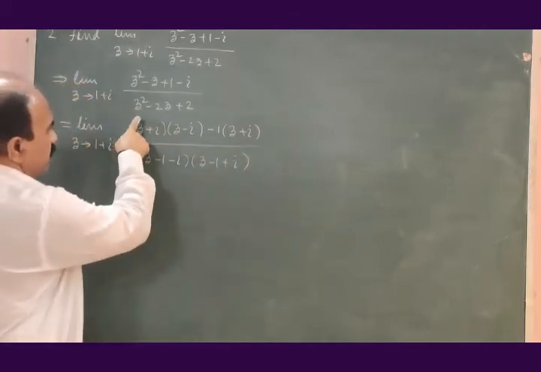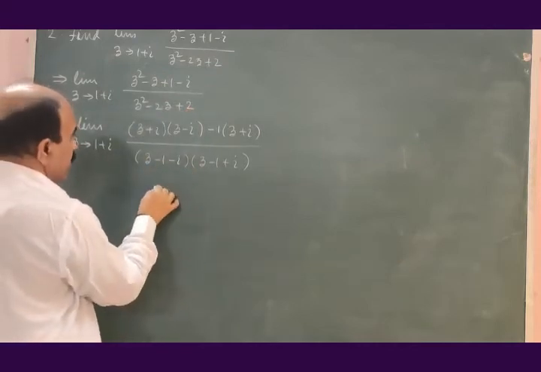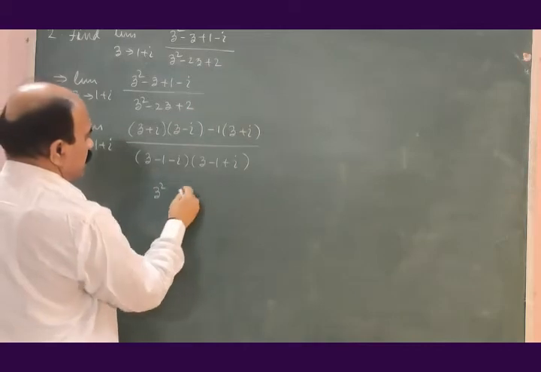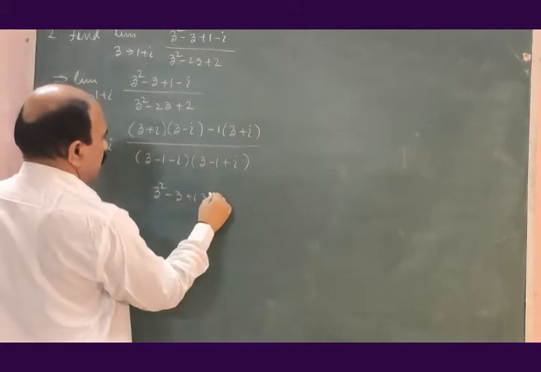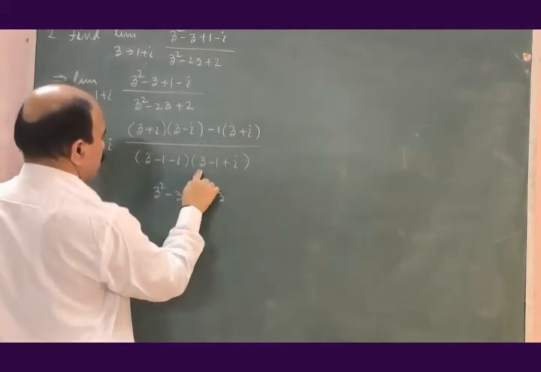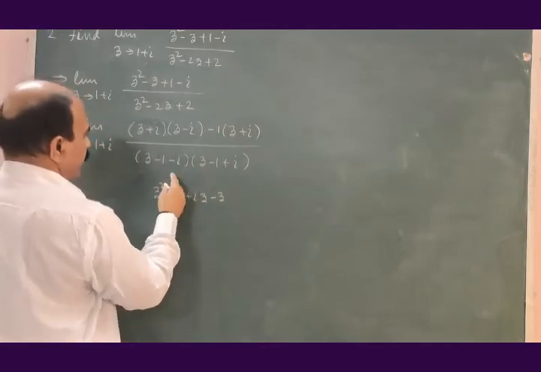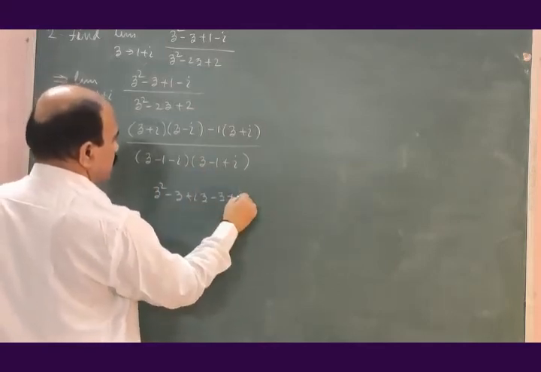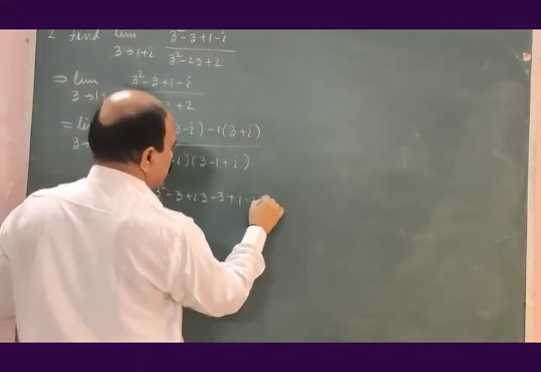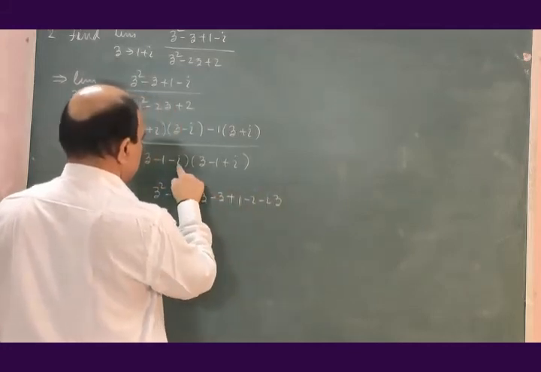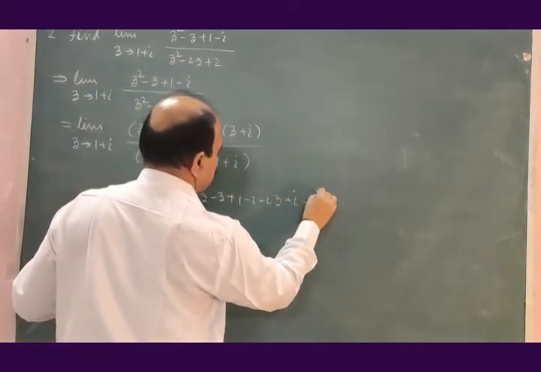Let us see whether the factors of this term are these: z into z, z square, minus z plus iz, minus z, then plus 1 minus i, minus iz plus i minus i square.